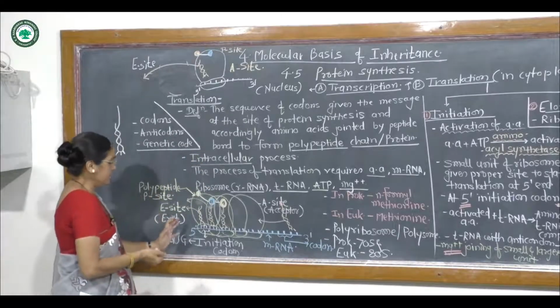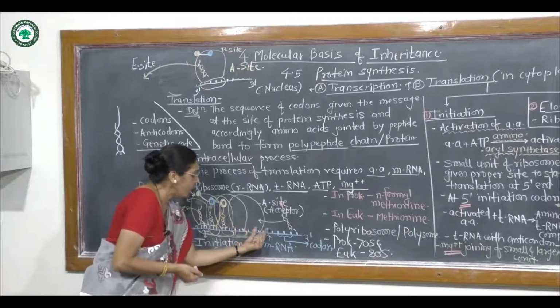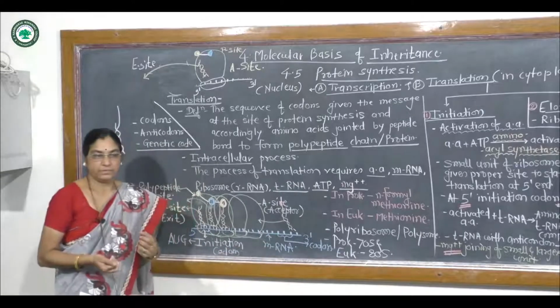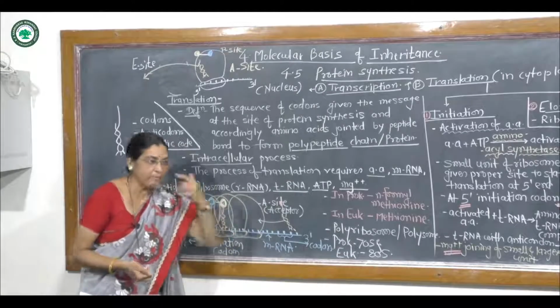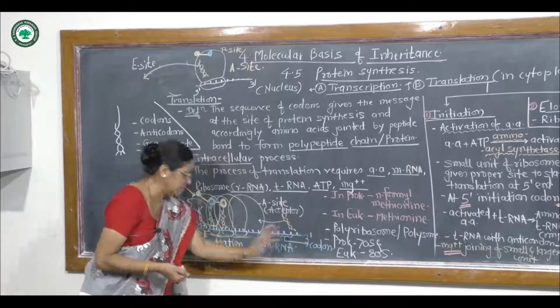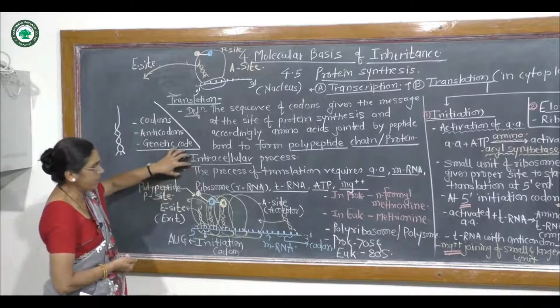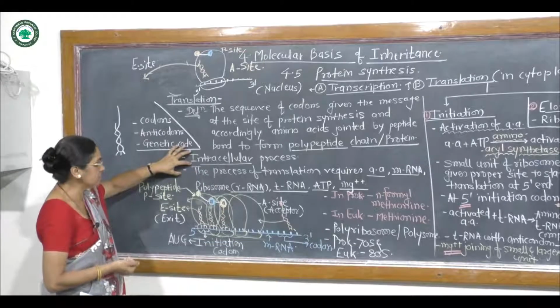In this way, the ribosome translocates one by one through successive codons towards the 3' end, and the elongated polypeptide chain formation takes place.